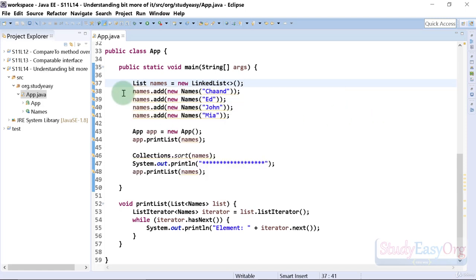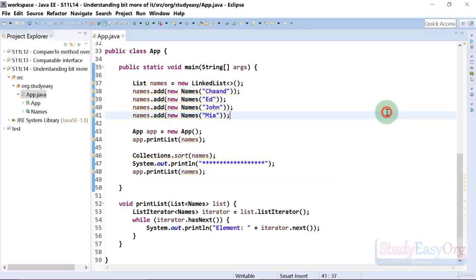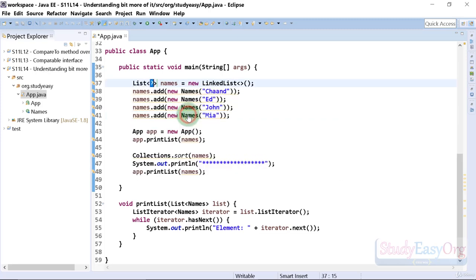Now this particular warning is kind of unknown for us, and what exactly this generic type means is something which we will see in detail in our next section. So that is something which is coming up, but as of now we will try to fix this warning. And if we check this list of quick fixes, the first fix is add type argument to list. So let's click on that, and it's names.